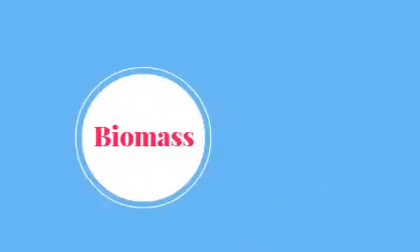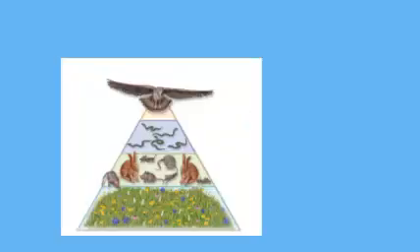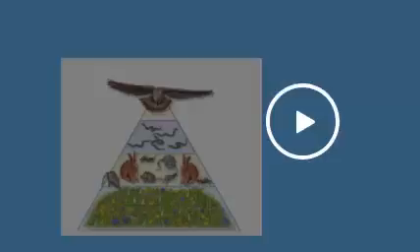Pyramid of biomass and numbers. The total amount of living tissue within a given trophic level is called biomass. The amount of biomass a given trophic level can support is determined, in part, by the amount of energy available. A pyramid of numbers shows the relative numbers of individual organisms at each trophic level in an ecosystem. In most ecosystems, the shape of the pyramid of numbers is similar to the shape of the pyramid of biomass, with the number of individuals on each level decreasing from the level below it.